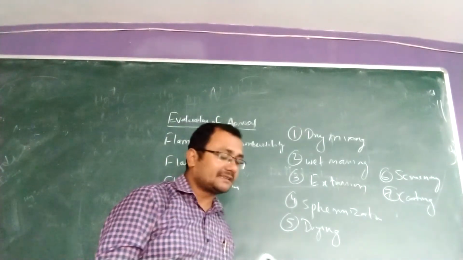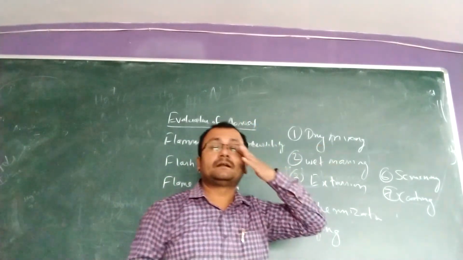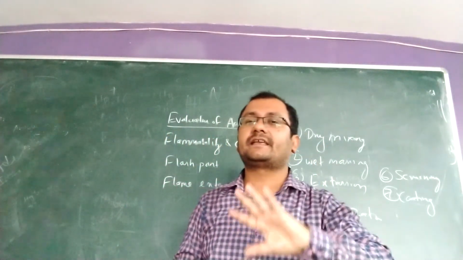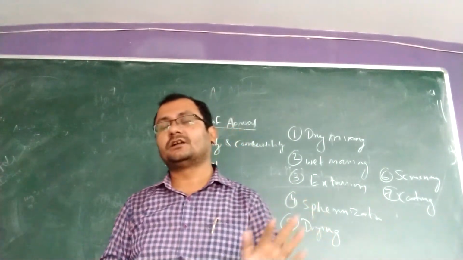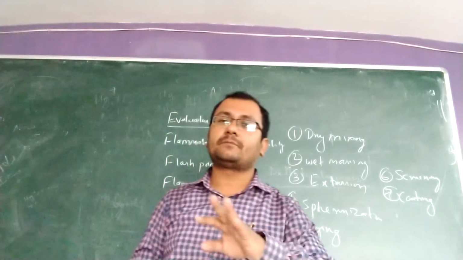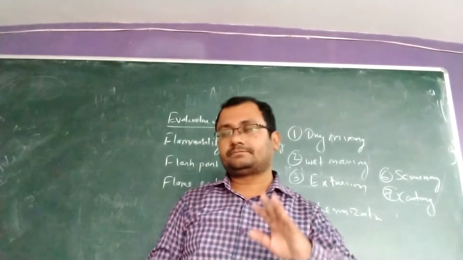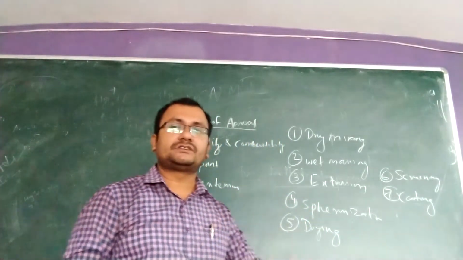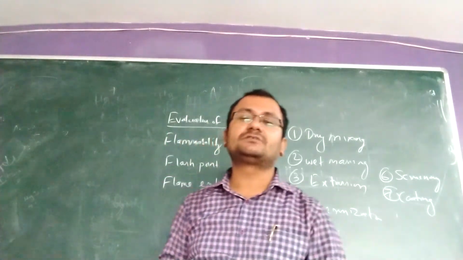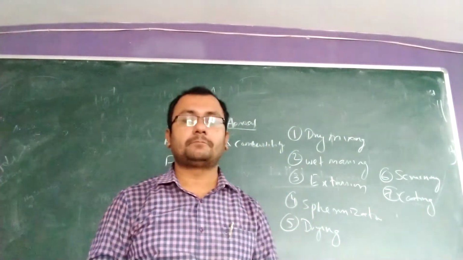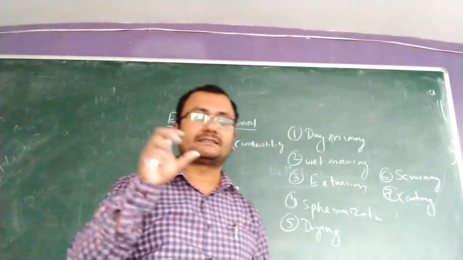So what are these? The first one, dry mixing. Dry mixing means all the ingredients we are taking, we have to mix properly. We have to screen it properly, so all should be a similar particle size. Then your wet massing. That means this is like your granulating procedure. Simply we have to add the binders. We have to add binding solution in that. We have to make a damp mass. That is wet massing. You have to prepare a wet mass.